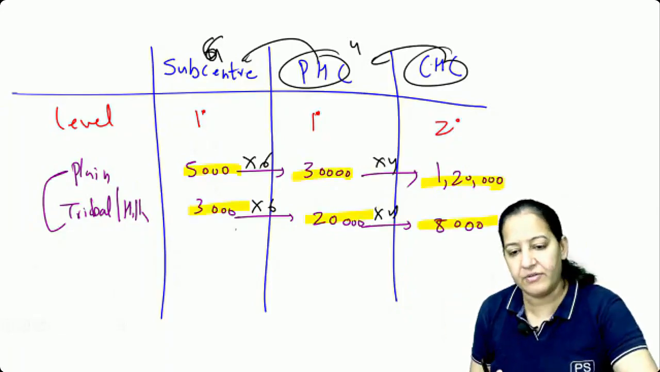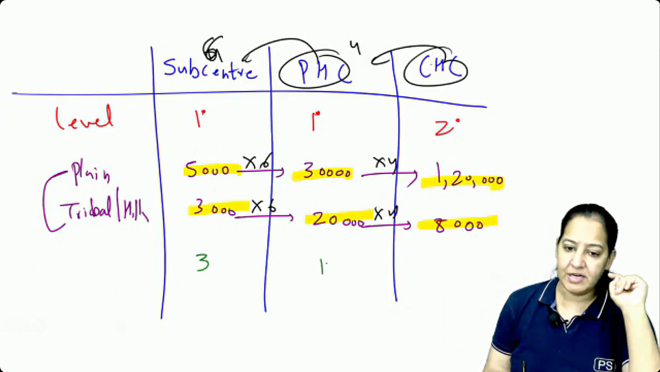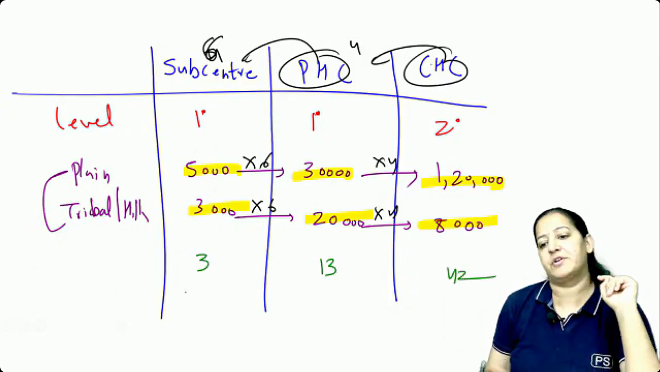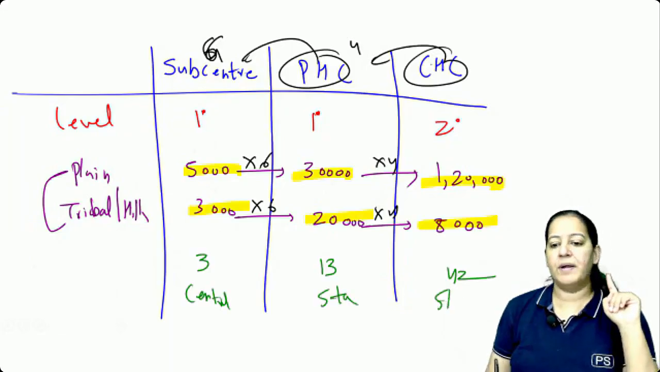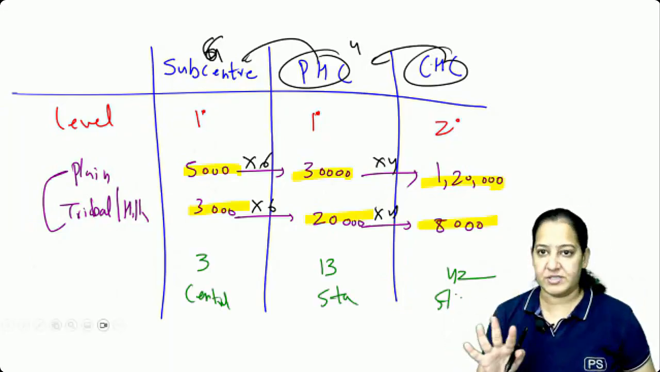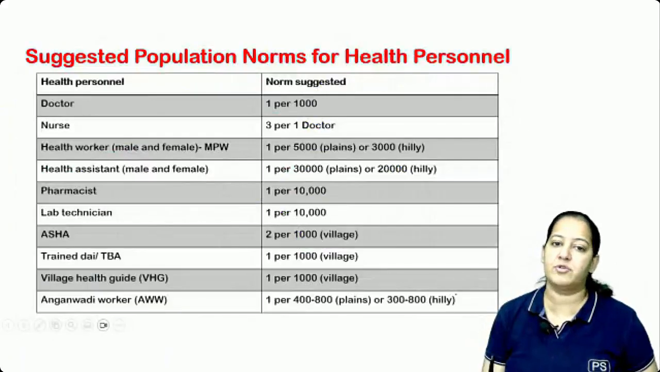And tell me the staff. Here total 3 staff are there. Here 13 is there. Here 42 is there on an average. This is under central government. This is under state government. This is under state government. This is the summary. This is the gist. Please learn the 3-tier system I'm talking about.